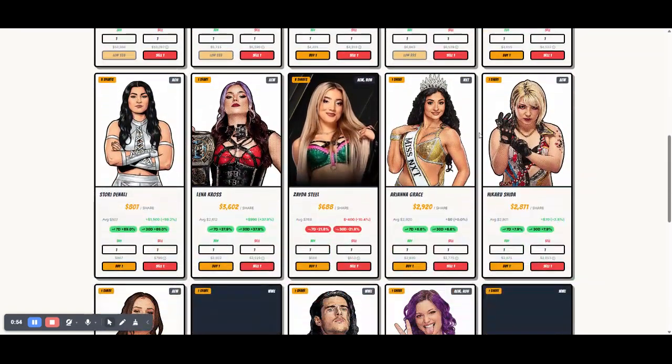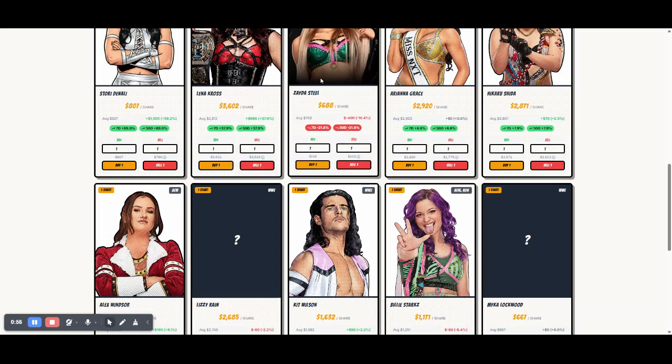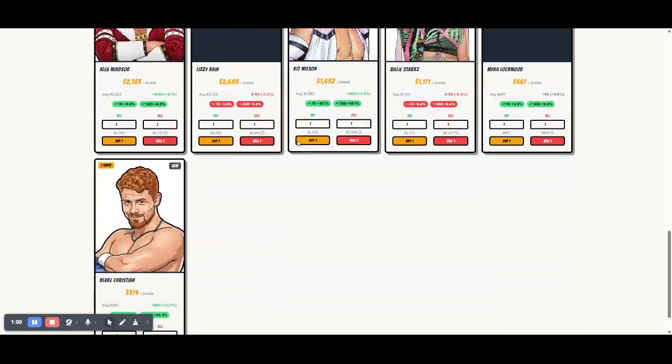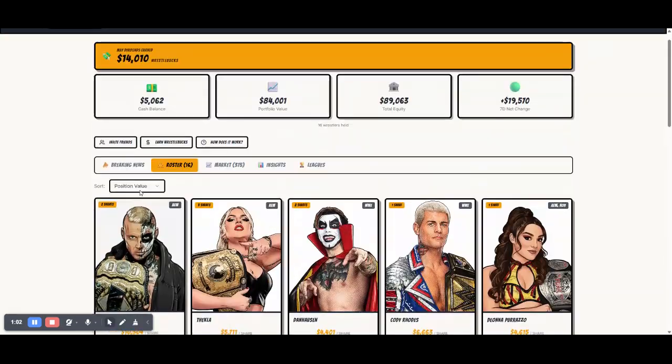It gives them an idea of how much they've earned in relation to what they've spent on them. Going down here, you can filter them by how much they've earned, and also alphabetically.